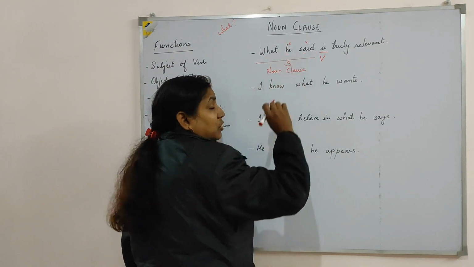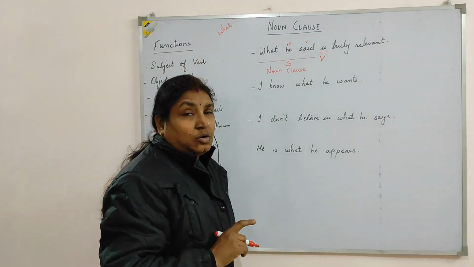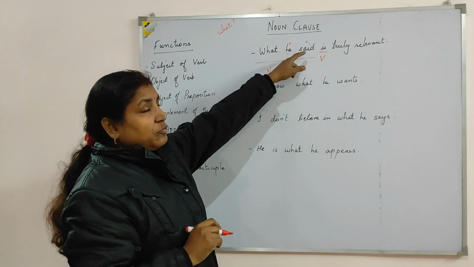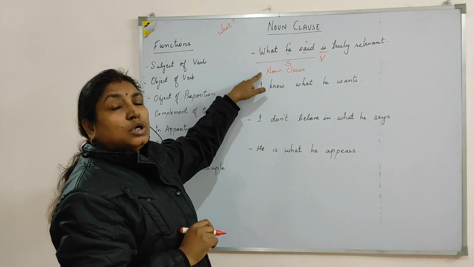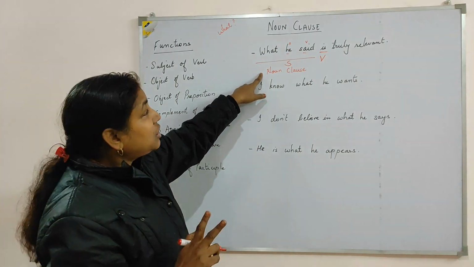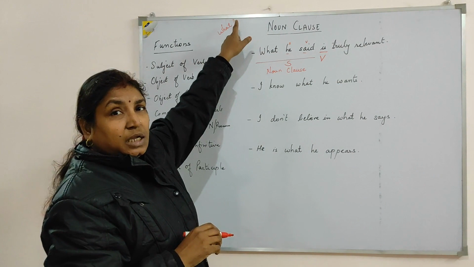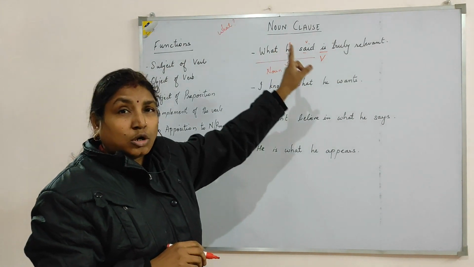Noun clause is a type of subordinate clause. Remember, noun clause is a type of subordinate clause. So now this group of words belongs to noun clause because it satisfies both the conditions. First, acting as subject of the verb, and secondly answers the question what.